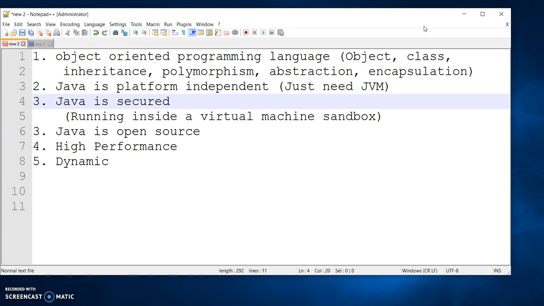Java is a distributed language because it facilitates users to create distributed applications in Java. RMI and EJB are used for creating distributed applications. This feature of Java makes us able to access files by calling a method from any machine on the internet.